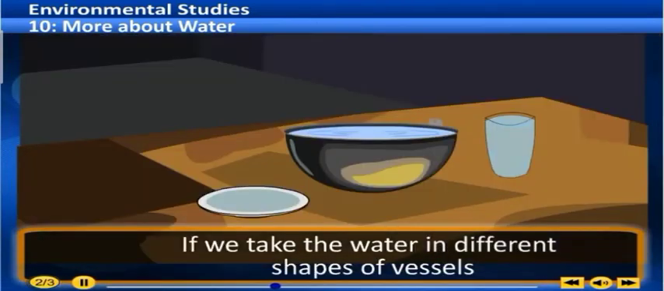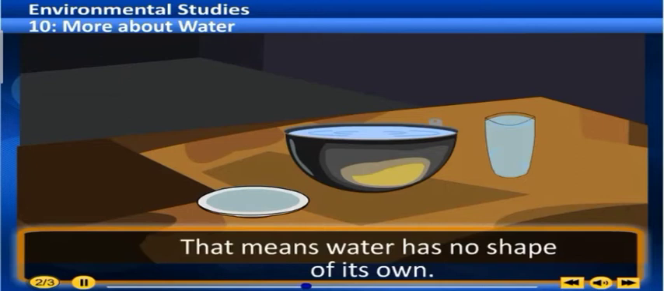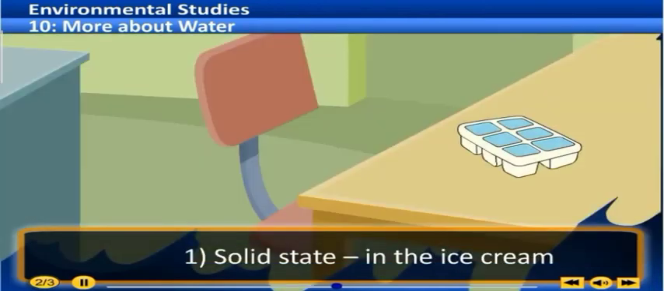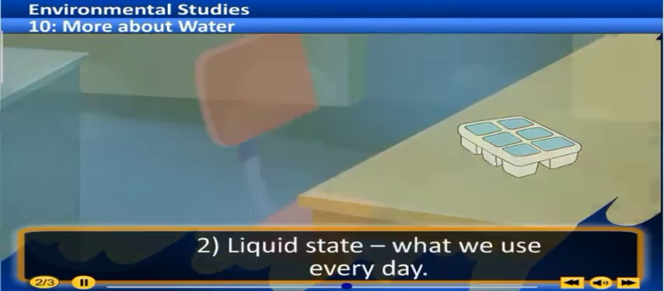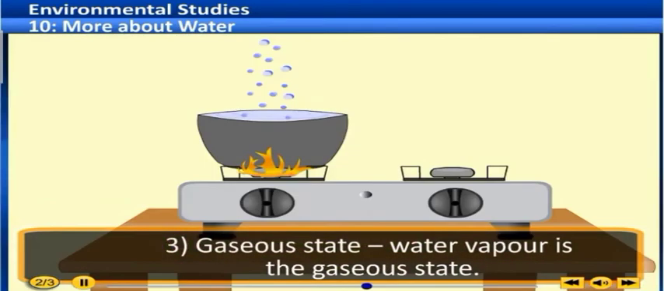If we take the water in different shapes of vessels, then it takes the shape of the vessel. That means water has no shape of its own. There are three states of water: solid state in the ice cream, liquid state, what we use every day, gaseous state. Water vapor is the gaseous state.